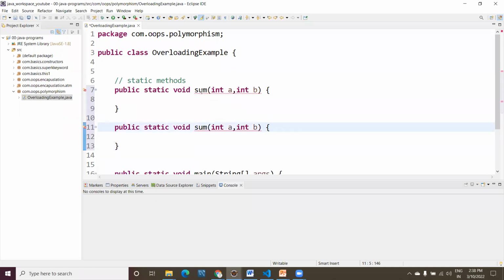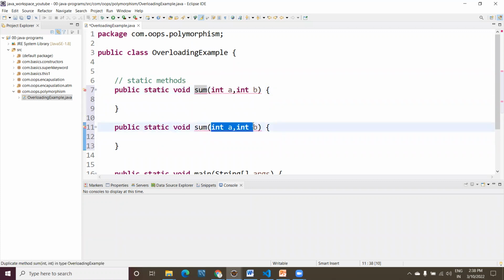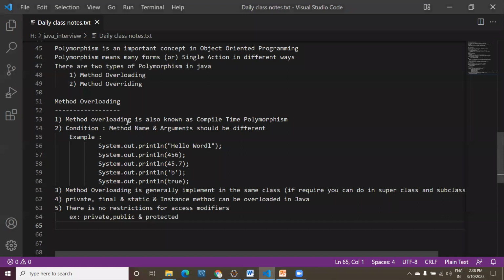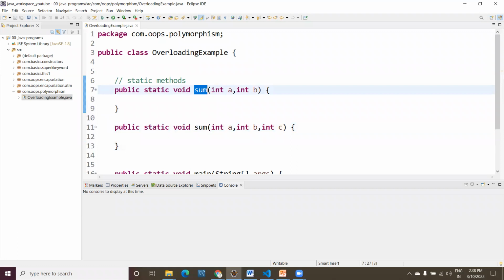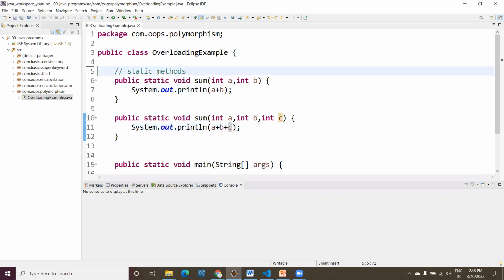Here, if you see, the method name is the same and the arguments are also the same. This is not overloading; you get a compilation error. But here you can pass an int c. As in the definition you may have read, method name is the same but arguments should be different. Here 2 arguments, here 3 arguments, then there is no issue at all. Now write System.out.println(a + b), and here also System.out.println(a + b + c). That's it. This is nothing but overloading.